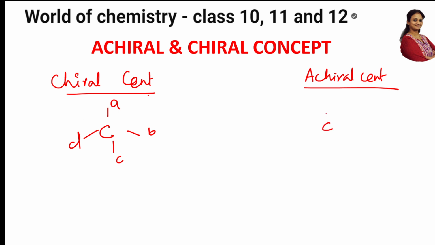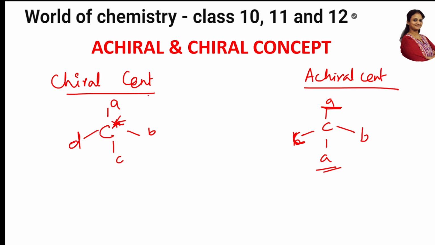For example, carbon is here A, and this also may be A, and this is B, or this is B and this is C. So this carbon may be different, means the 2 may be same. When 2 are same, they are called as achiral centers. So this is your asterisk. This is your chiral center, which will be showing 4 different atoms.